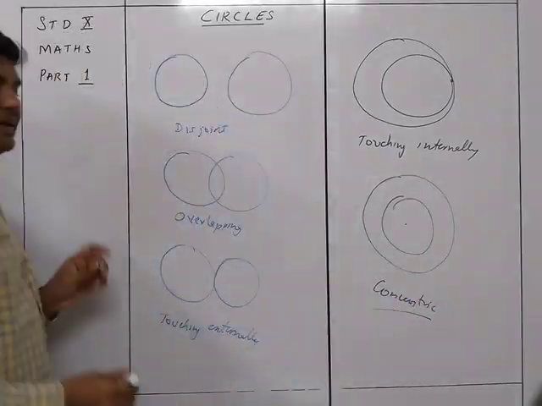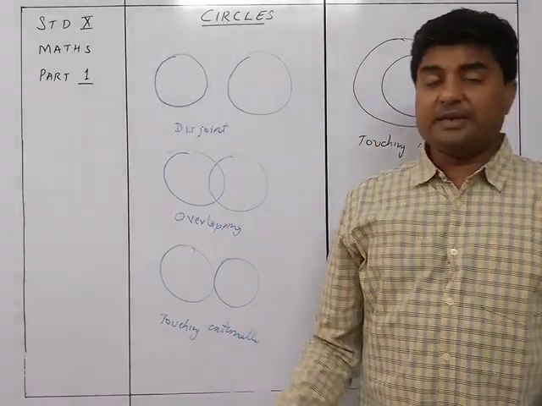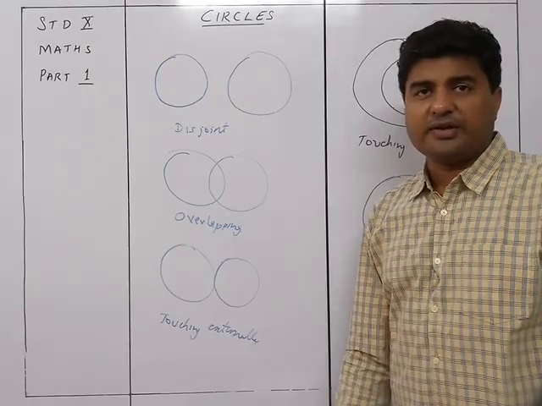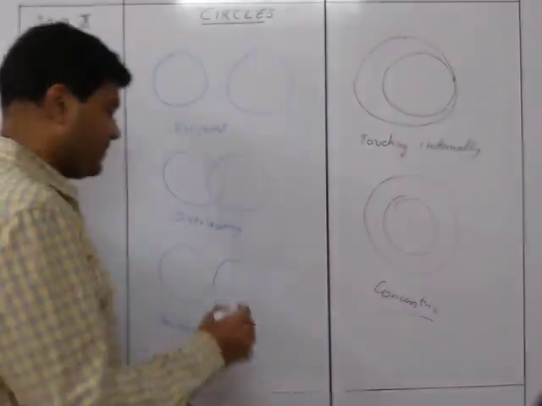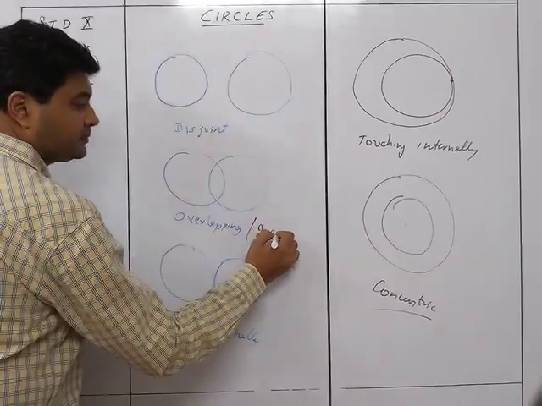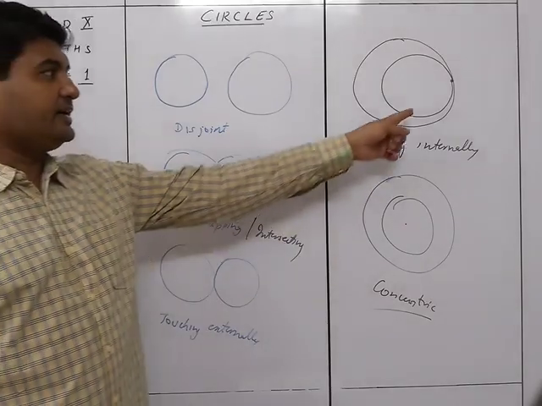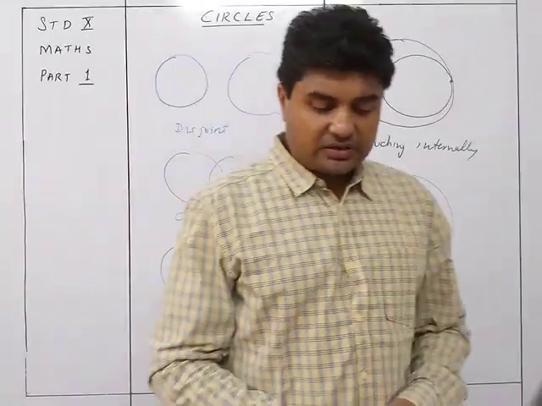Okay, so these are the different kinds when you have two or more circles, and you need to know that these are the points. So this joint means they are not intersecting each other at all. These ones are intersecting or overlapping. So these are overlapping or intersecting. These are touching externally, these are touching internally, and these are concentric. So these are the different kinds of circles which could be given.